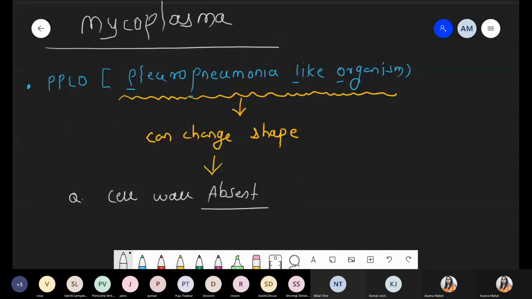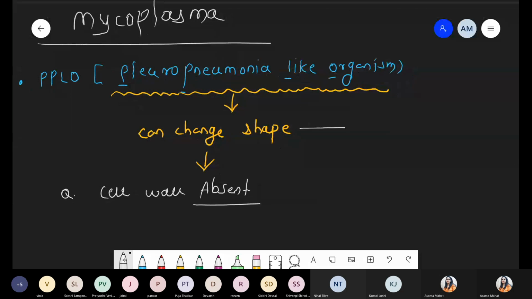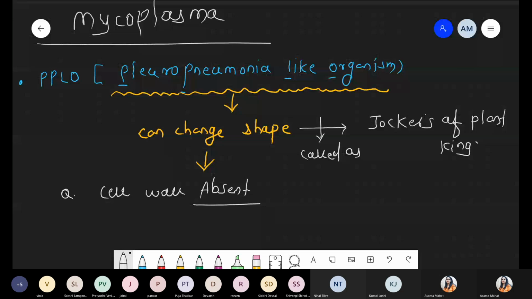That's why mycoplasma are also called jokers of the plant kingdom. See, definitely we know that bacteria do not belong to the plant kingdom. But why do we say jokers of the plant kingdom?